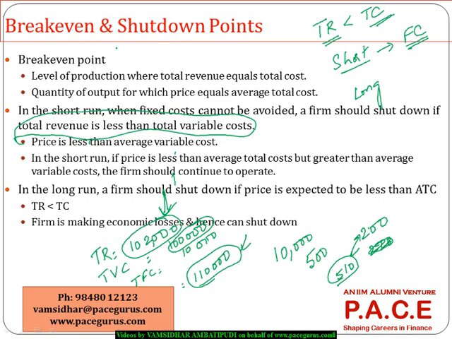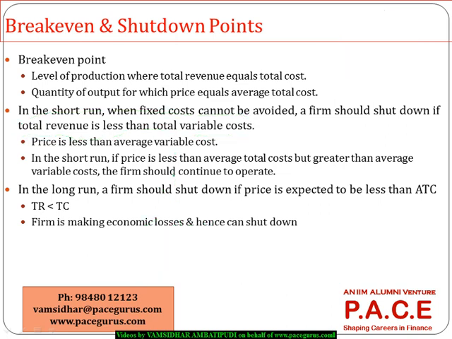It can take you to the break-even. But in the long run, even after a few years, if that is not getting covered, then it's better to shut down the business itself. So that's where the decisions are different between the short run versus the long run. In the short run, the shutdown point is total revenue less than total variable cost.